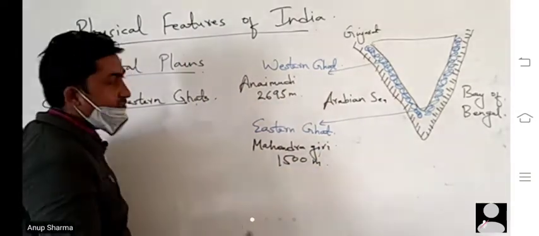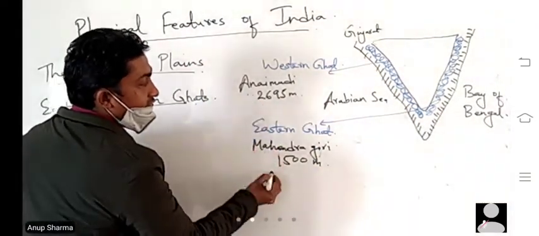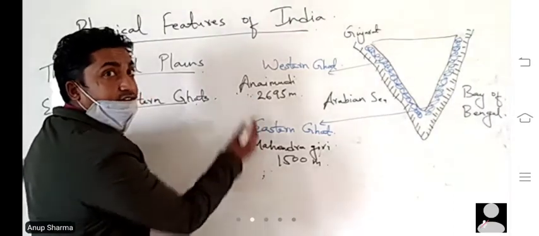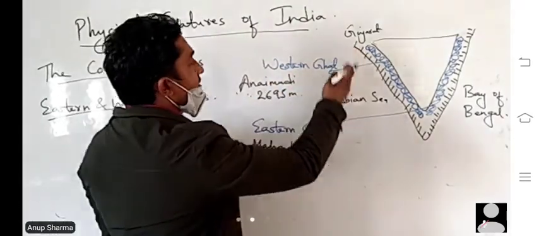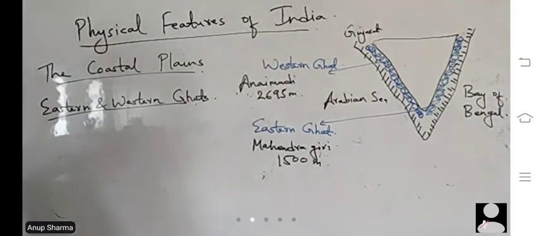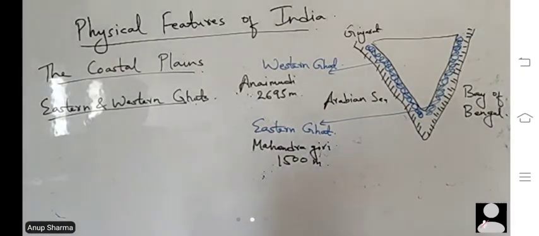So you can see the difference in height. It is higher. That means the Western Ghats are at a higher elevation. Then, the Western Ghats are almost continuous, while the Eastern Ghats are broken and uneven.